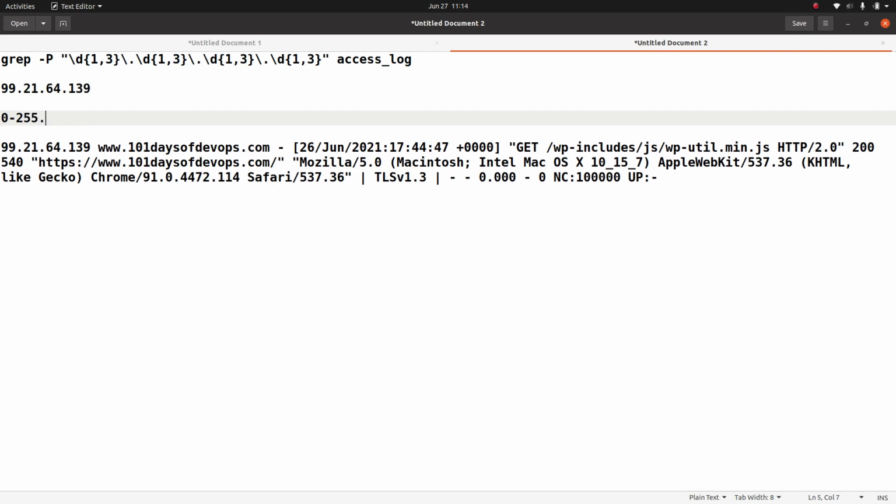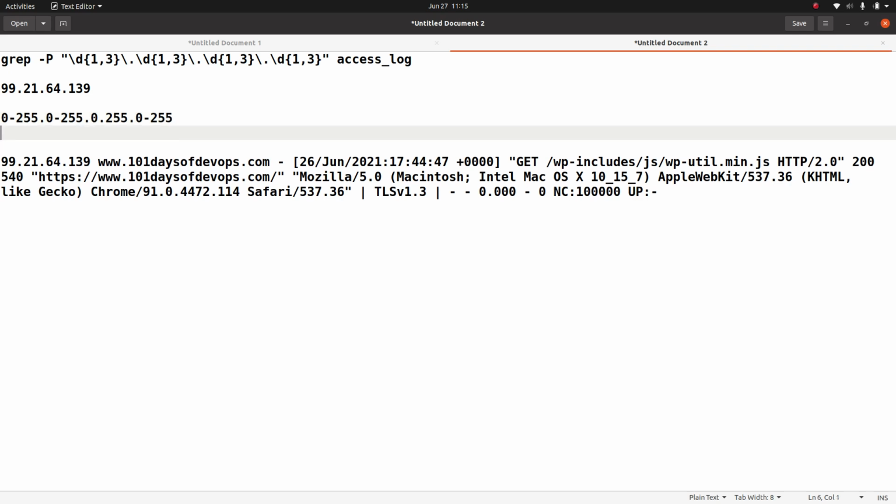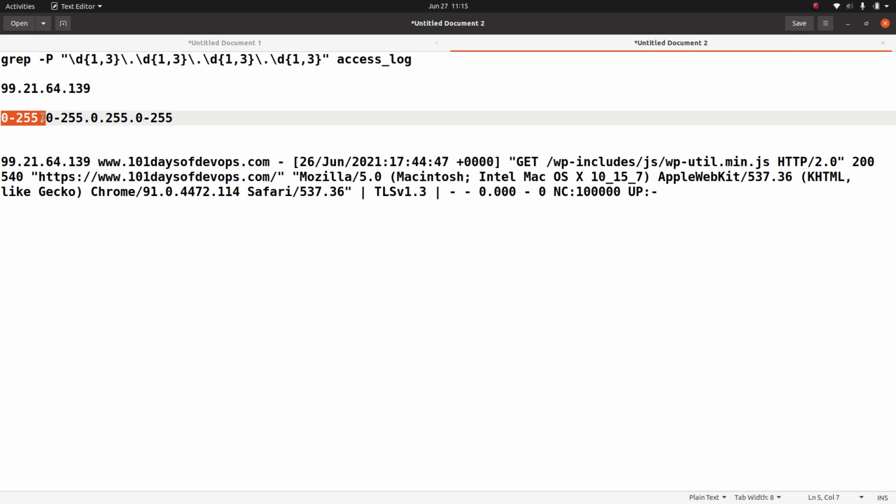It can be 0 to 255, it can be 0 to 255, and it can be 0 to 255. So the first number here can be in the range 0 to 255.